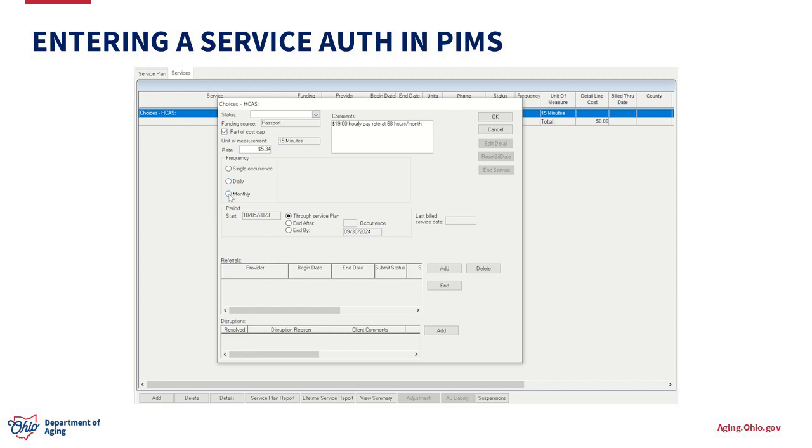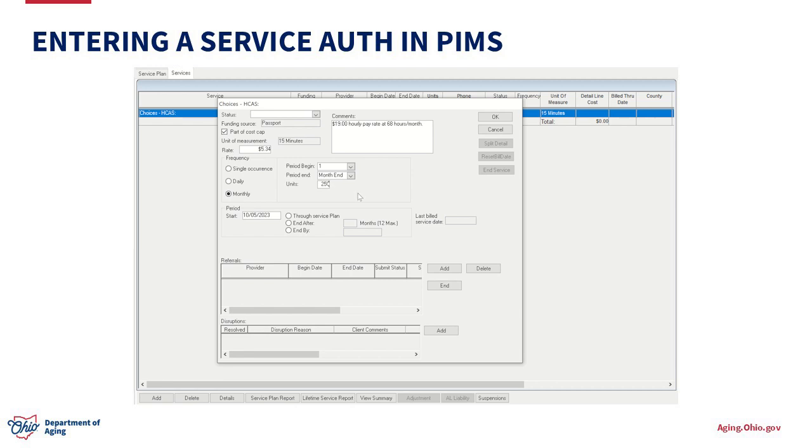Now we're going to jump down to frequency. I'm going to choose monthly since it's always encouraged to do a monthly authorization whenever possible, just because that gives the individual more flexibility over how they're using that service authorization. So you'll enter the units, which goes back to your original assessment of what the individual's needs are and what that equals out to on a monthly basis in this situation.